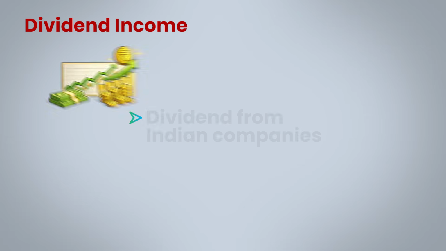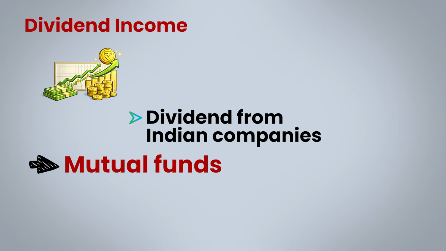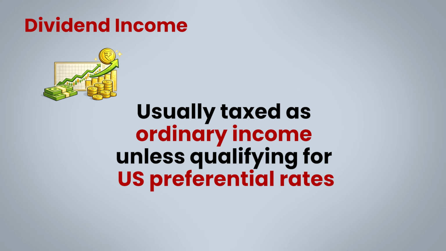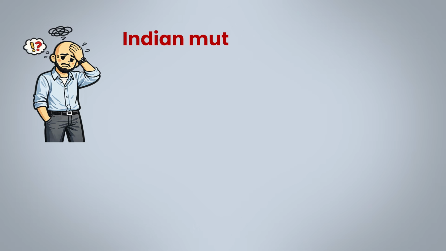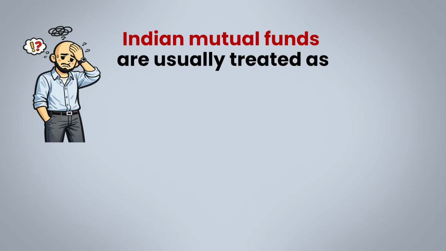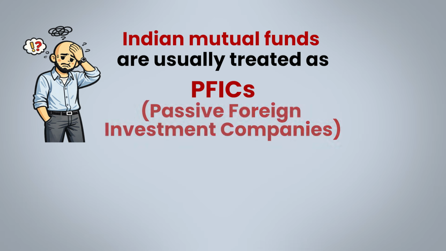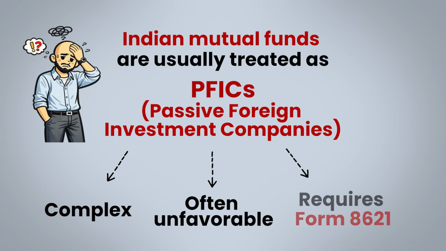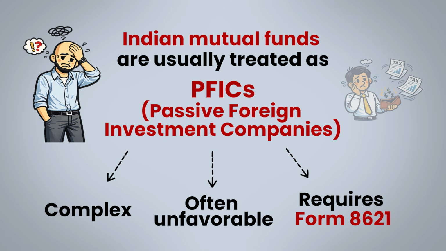Dividend income: dividends from Indian companies and mutual funds are taxable in the US, usually taxed as ordinary income unless qualifying for US preferential rates. Special attention: Indian mutual funds are usually treated as PFICs, passive foreign investment companies, under US tax rules. PFIC taxation is complex, often unfavorable, and requires Form 8621. This is one of the biggest tax traps for Indian investors who become US tax residents.